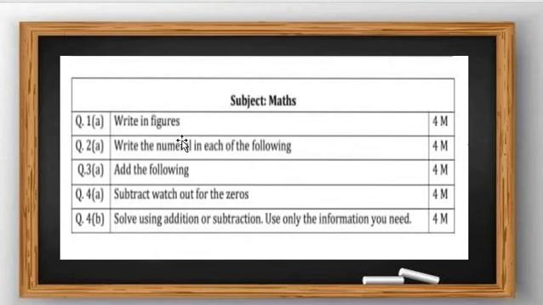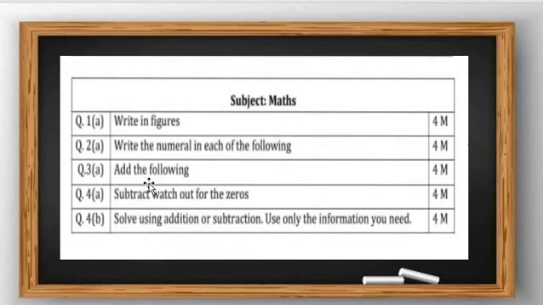Then after that: write the numeral in each of the following. Got my point, all students? It means I will give you an expanded number, and you should write only the main number, the number from the expansion. We will practice this in the revision, and at that time you will understand better.